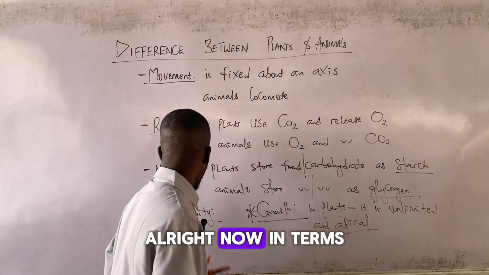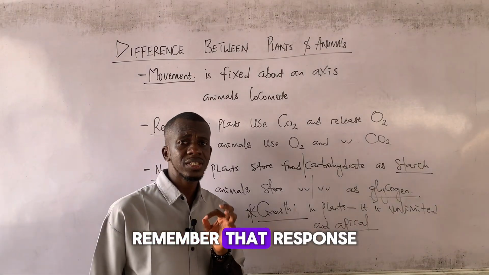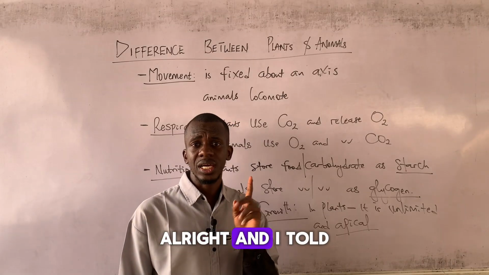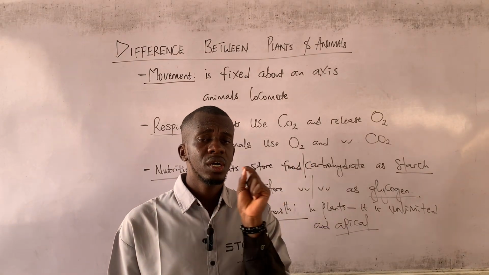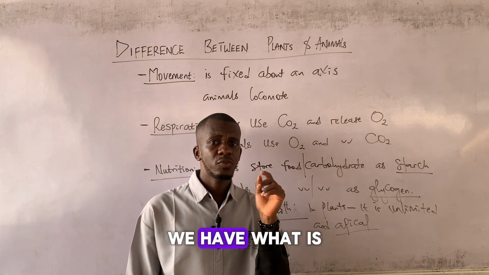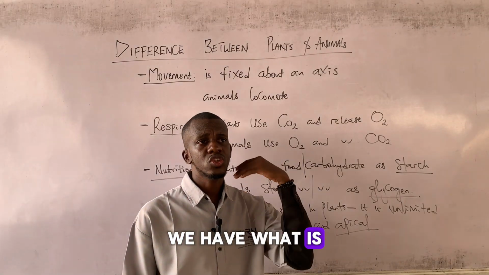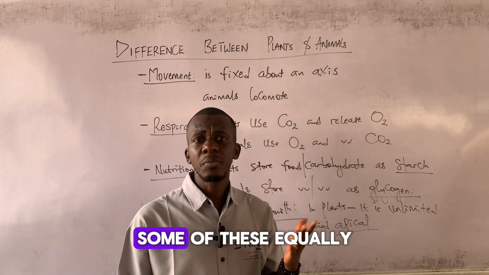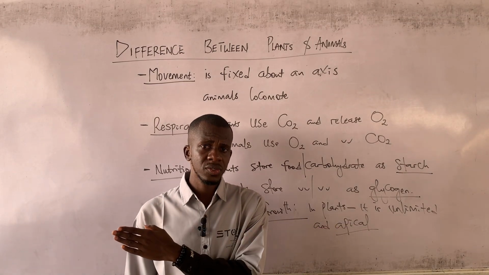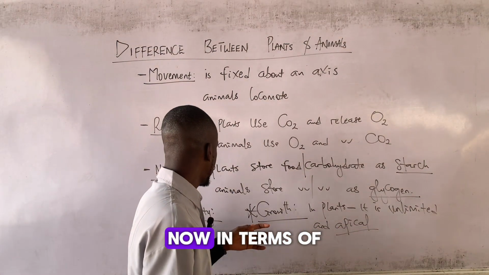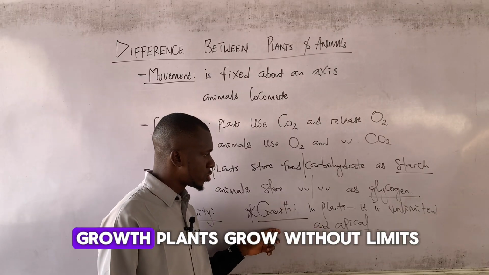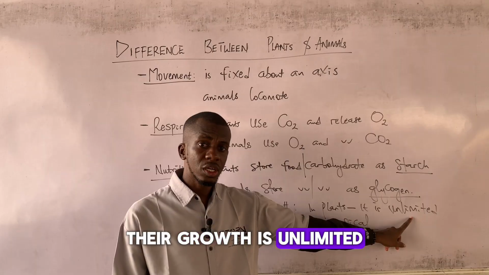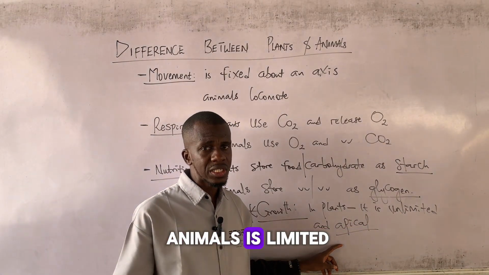Now, in terms of sensitivity, remember that response or irritability in plants is very slow. And I told you the various ways that it happens. We have what is called tropism, we have what is called taxism, we have what is called nastic movement. Some of these equally happen in animals. Now, in terms of growth, plants grow without limits. That is, their growth is unlimited, but the growth of animals is limited.